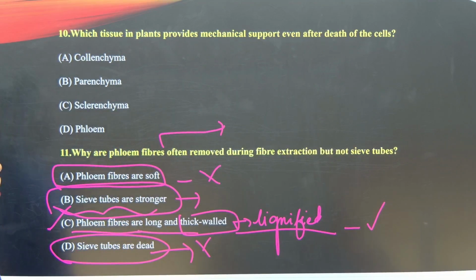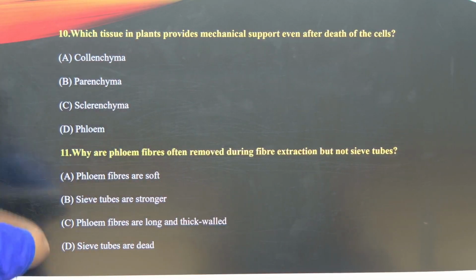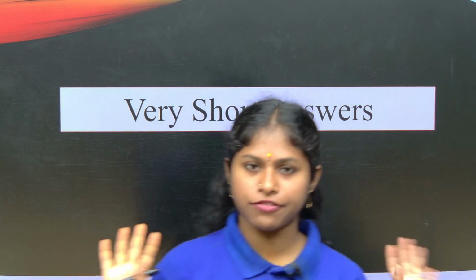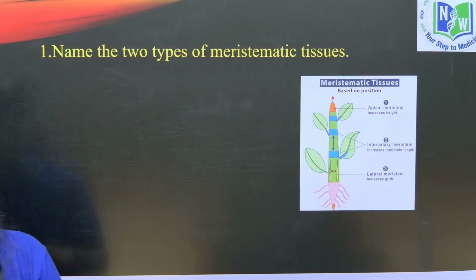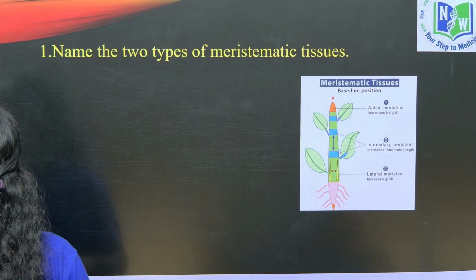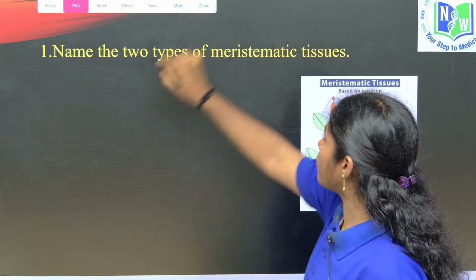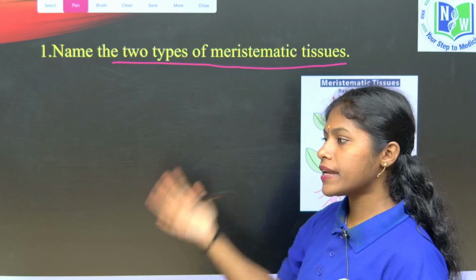C, okay. So let's dive into the very short answers, children. For the very short answers, writing the accurate, appropriate answer is enough. So let's see. Here is the first question. They are asking: name the two types of meristematic tissues.